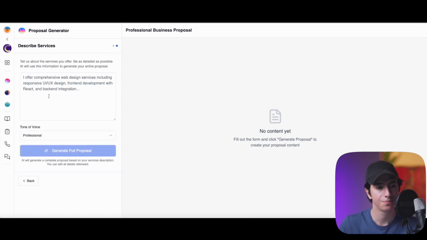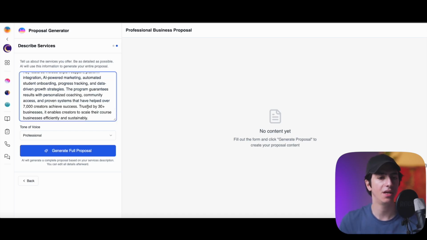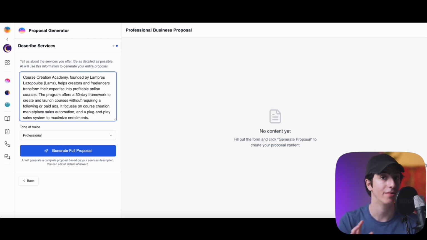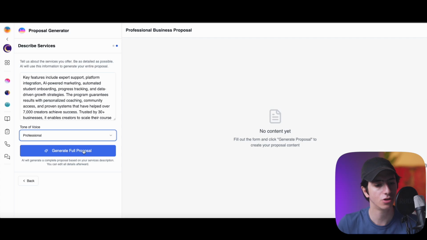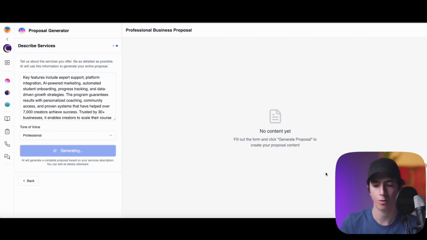If we click on next, you will see that it will ask us about the services that we offer. We need to be as detailed as possible because AI will use this information to generate your entire client proposal. So I'm literally pasting the information that Enso has extracted from my website previously. I literally copied it from my brand section inside of Enso. I literally pasted it here. The tone of voice is going to be professional, and let me generate the full proposal just like that.